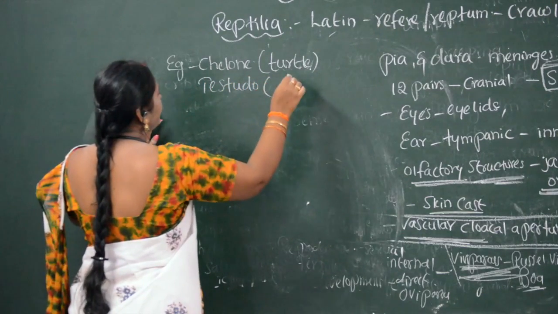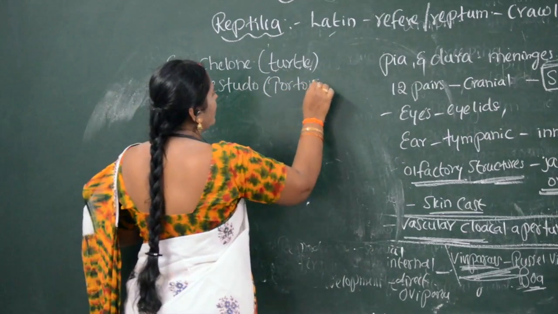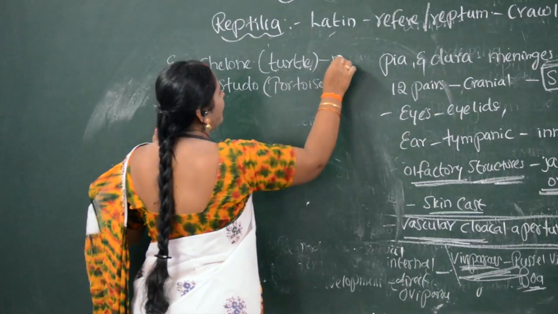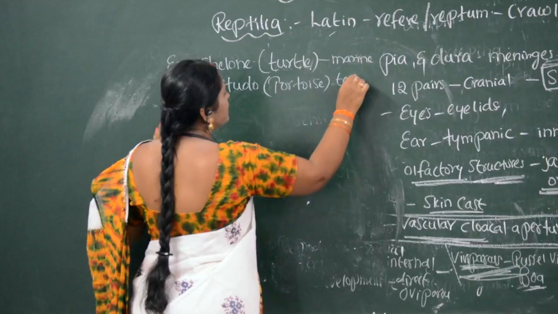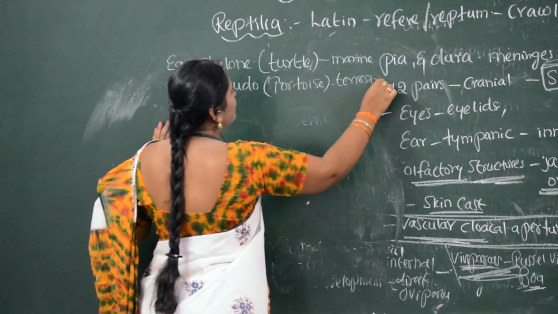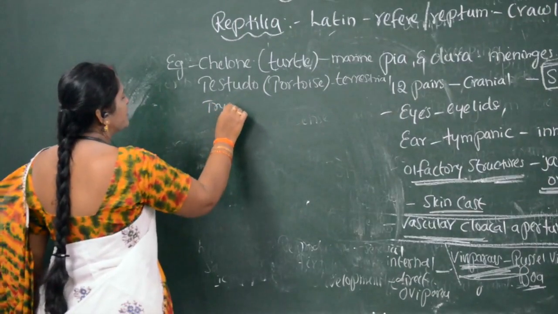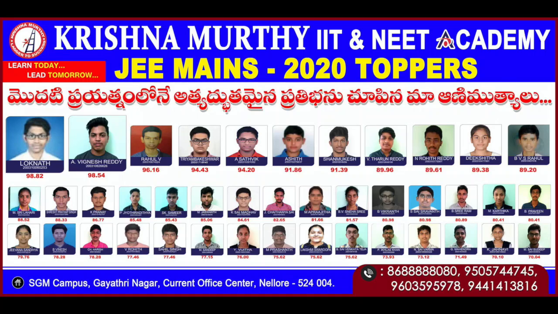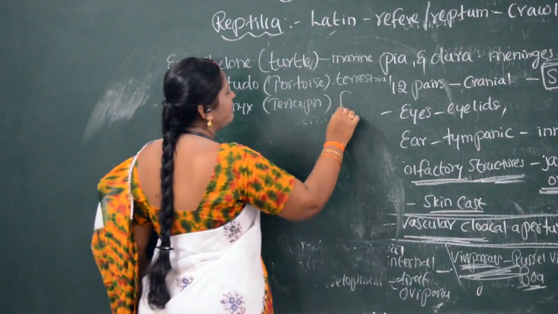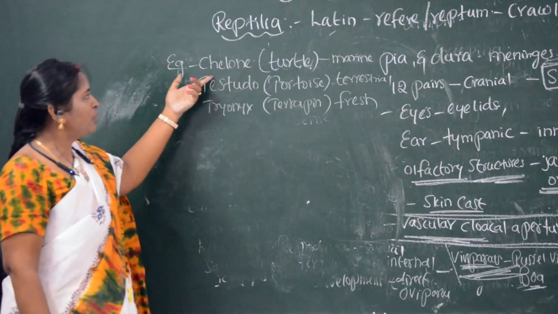Testudo is tortoise. Common name is tortoise. Here you can write marine, here it is terrestrial. Terrestrial means living on the land. Another one is the Tryonyx, which is living in fresh water. So Chiloni is a tortoise.